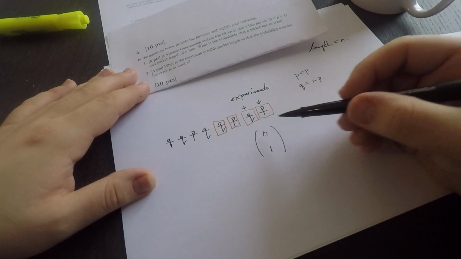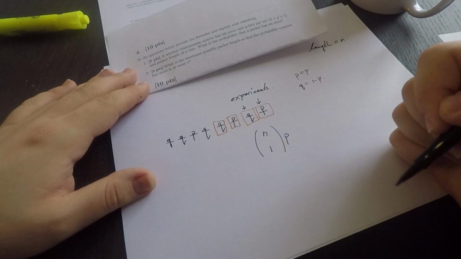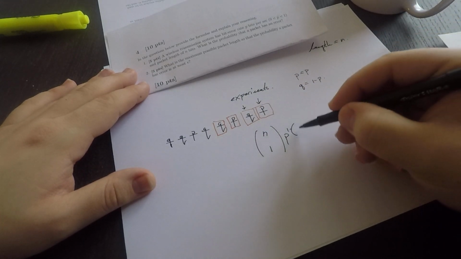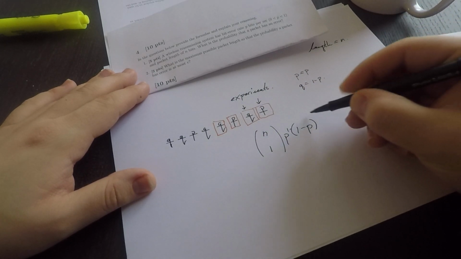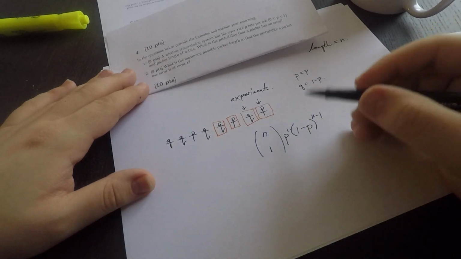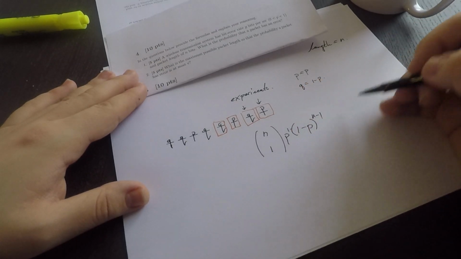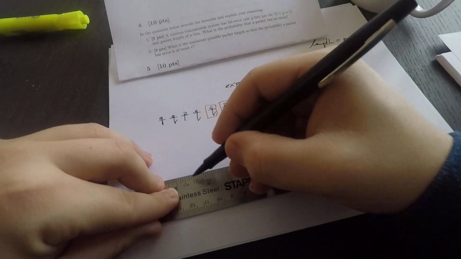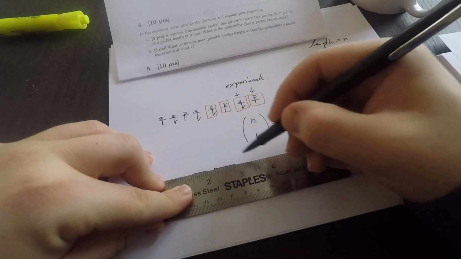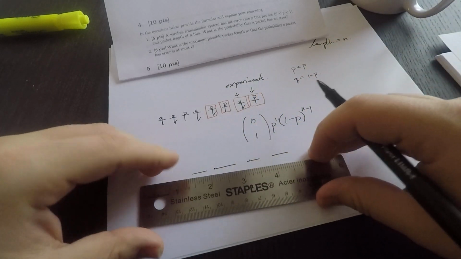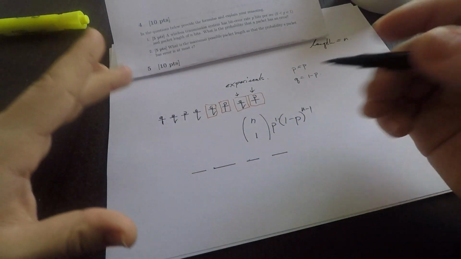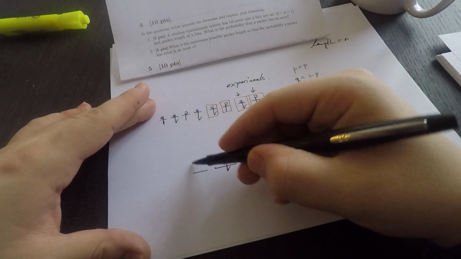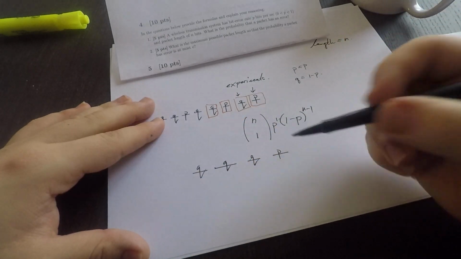So I generate that error with a probability p. I have one such p, and I have no error with probability 1 minus p, to the n minus 1. Why n minus 1? Let's look at another experiment, this time with only 4 bits. I have exactly one bit in error: this bit is an error, and these bits are not.